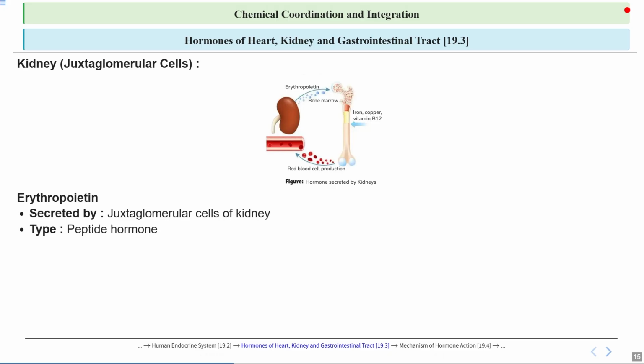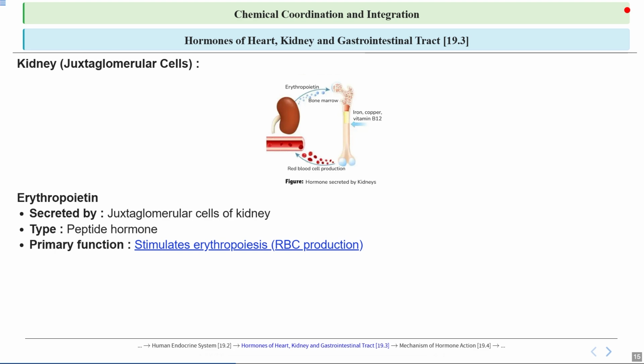We have just discussed that a peptide hormone is a type of hormone made up of small chains of amino acids, which are the building blocks of protein. Primary function: it stimulates erythropoiesis, or RBC production.